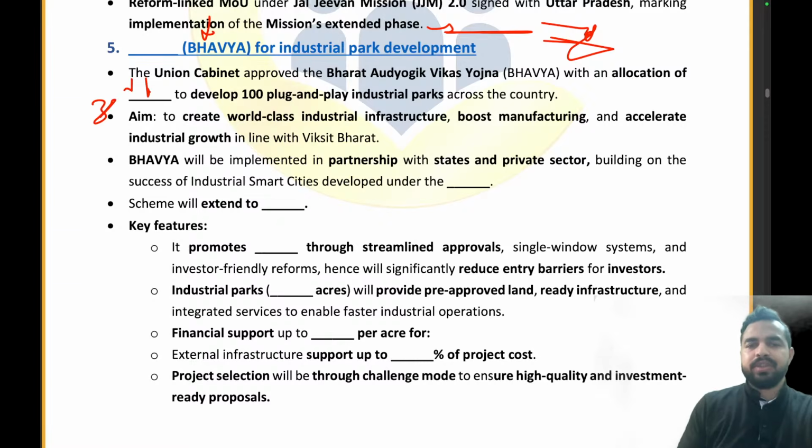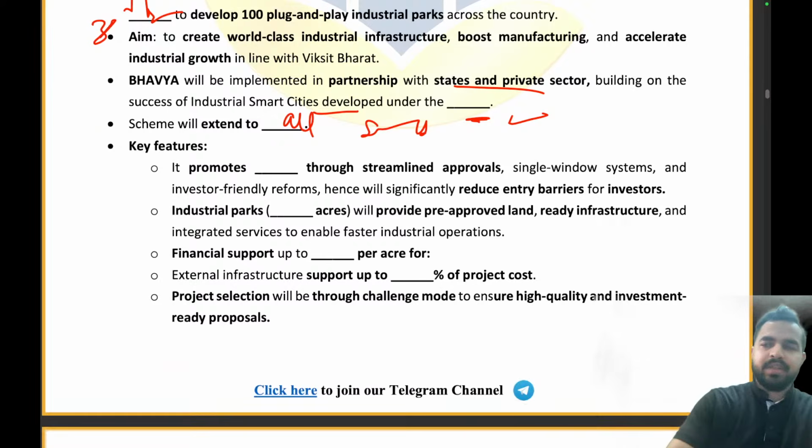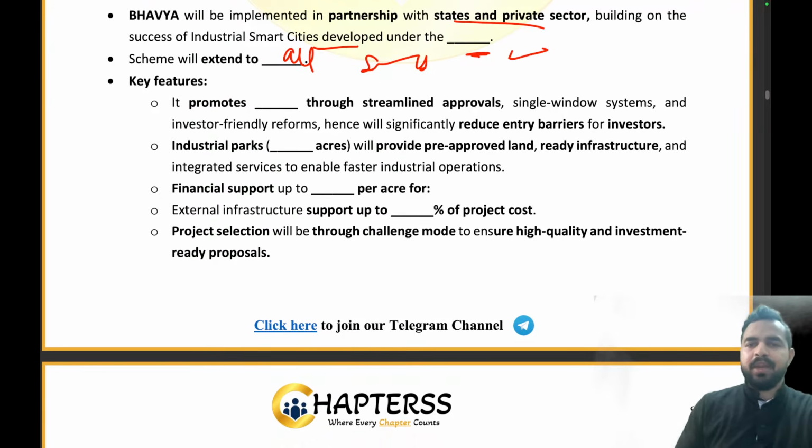33,660 crores. Absolutely right. It will be implemented in partnership with the states and private sector, building on the success of industrial cities developed under the National Industrial Development Corridor Program. Clear? The scheme will extend to all the states and union territories. Absolutely right. Now the key features. It promotes dash through the streamlined approvals.